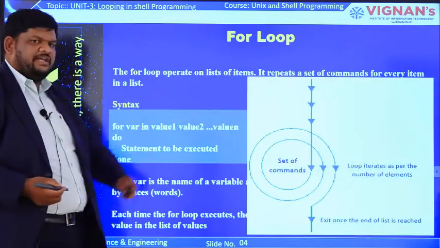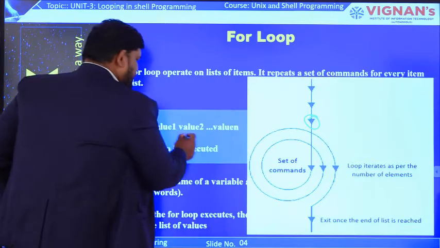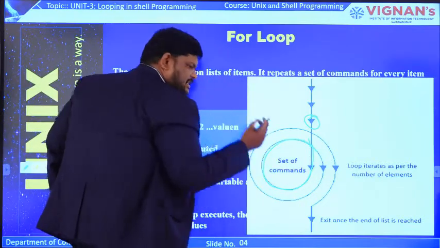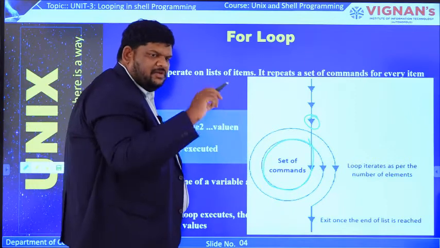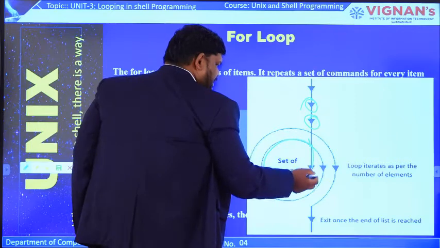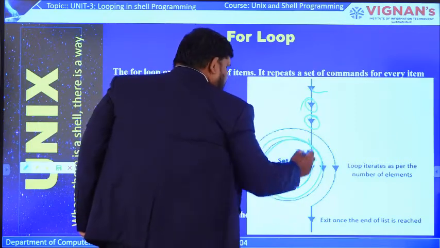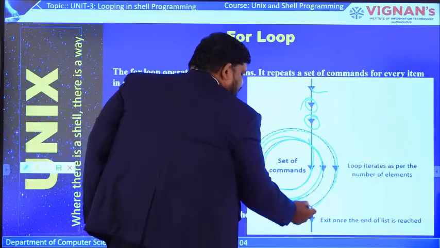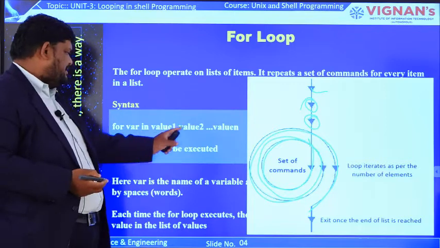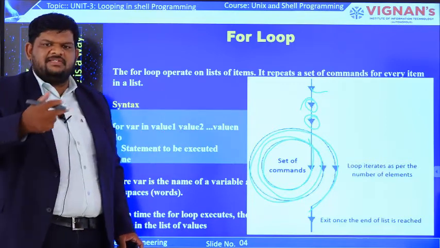So let us see the graphical representation. For the first item present in the list, one iteration will be done, and whatever statements we write between do and done will be executed. Again, if the second item is there in the list, the loop is repeated a second time. Assume a third item is there, again a third iteration will be done, like that. It depends on the number of items present here. If 6 items are there, then 6 iterations will be done.